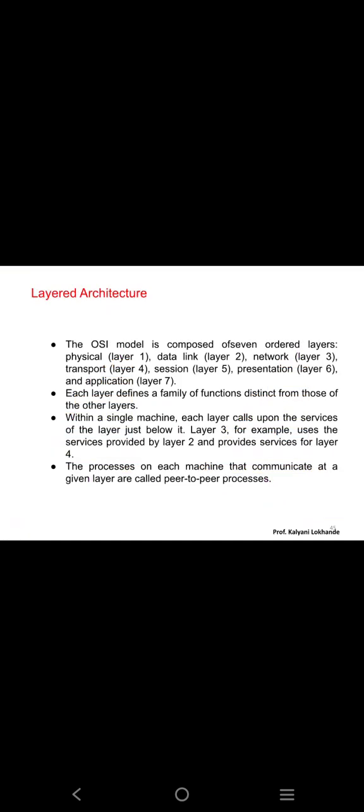So the layer architecture says that the lower layers provide services to the layers above. Each layer defines a family of functions. For example, the physical layer deals with the physical aspects of data communication, that is the data rate, the synchronization of the clock, and the topologies of the physical hardware devices.